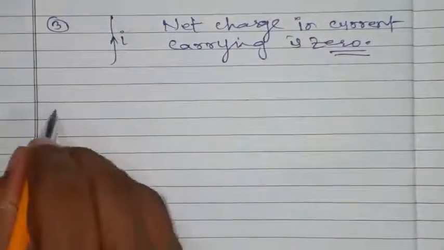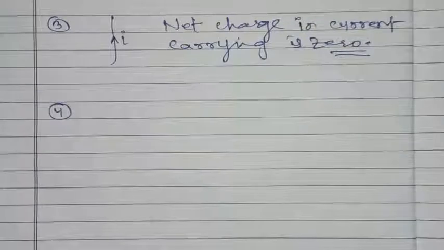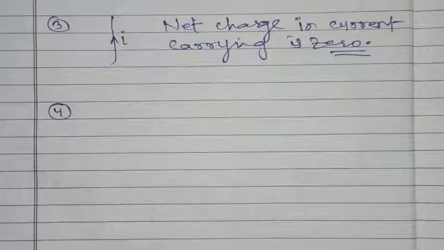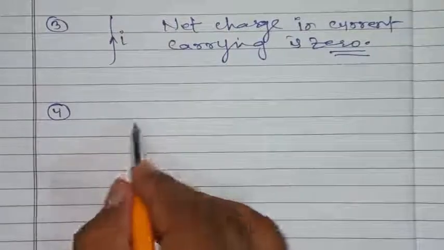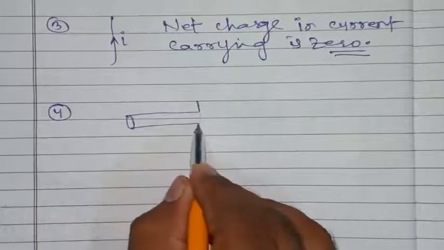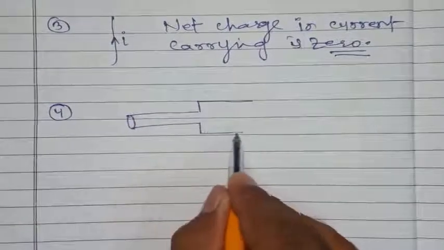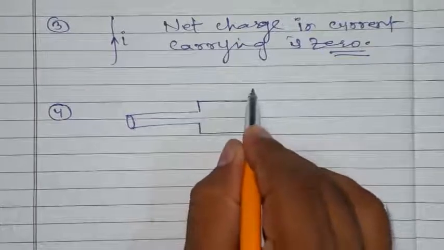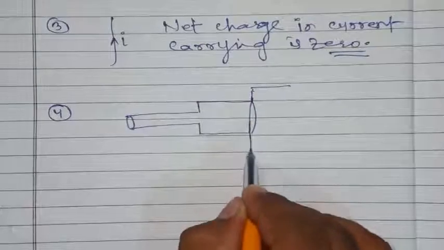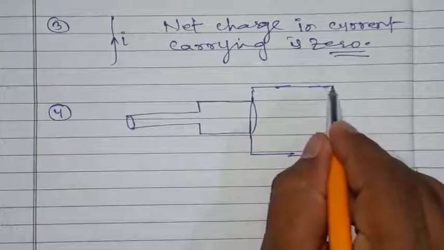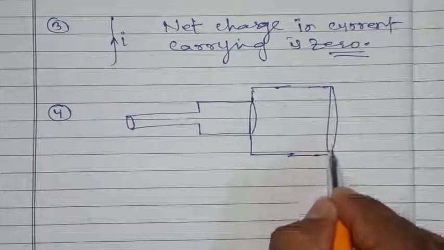Point number 4. Suppose we are given a conductor having different cross section areas. This is a conductor having different cross section areas.